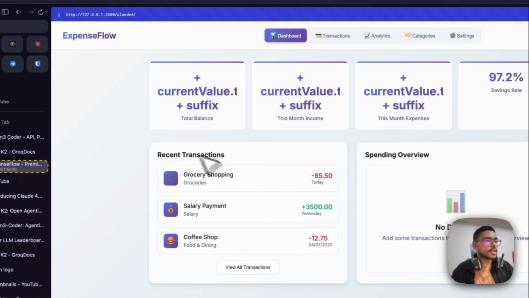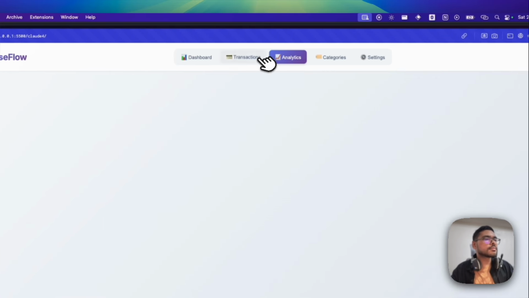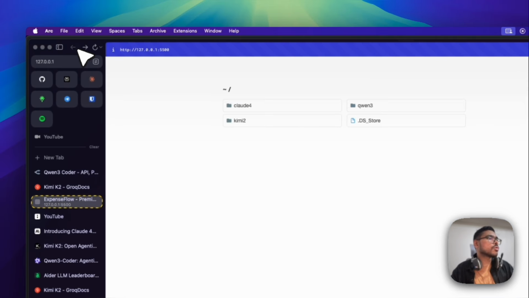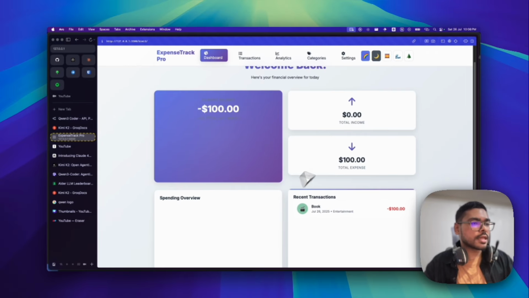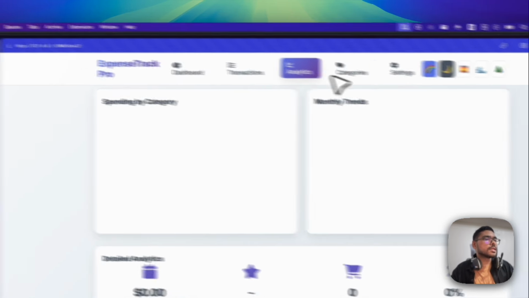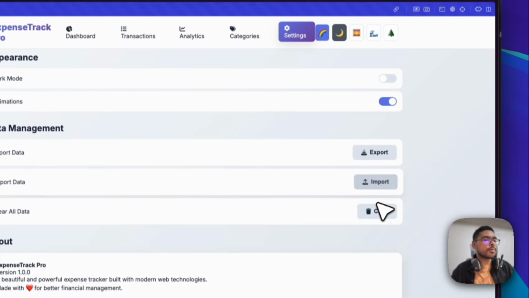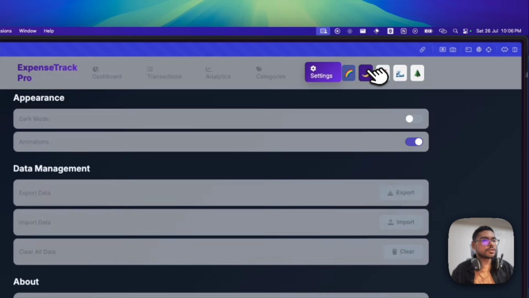So Claude 4 Sonnet didn't come up with a good front end. We know Claude 4 Sonnet is good at coding, but front-end tasks are not that great. You can see the pages are blank here. But when we go to Kimi K2, the animations and everything are good enough. You can see the transactions are there, the analytics is there, you can even go to settings, export, import, clear. You can choose the themes as well, so it's good enough.